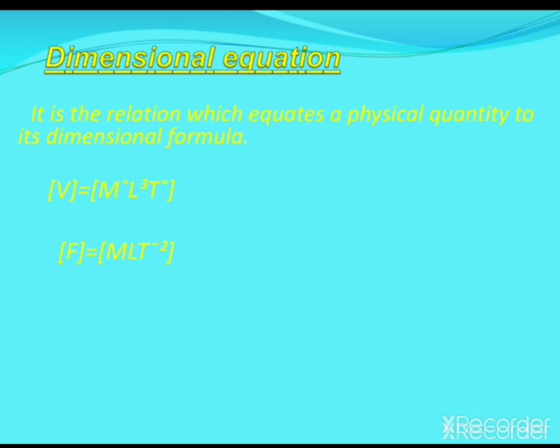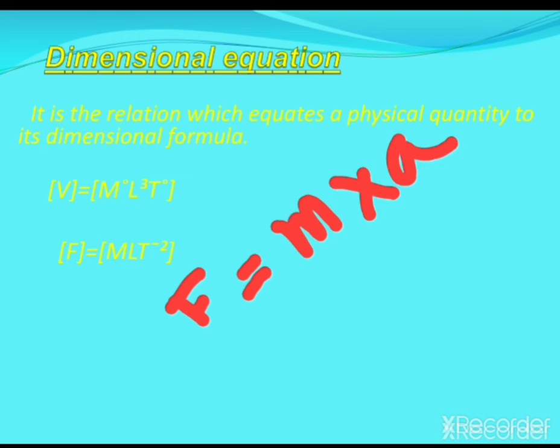So how can you find this m L t to the power minus 2? For this, you should know what force is. Force is expressed as F equals m into a, where m is the mass and a is the acceleration of the body. The dimension of m is simply m.